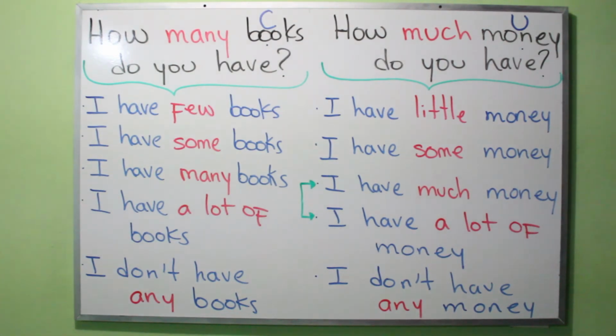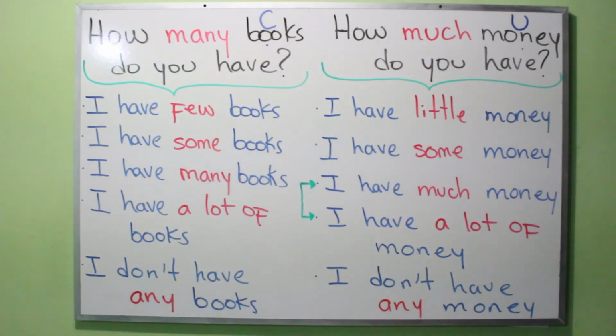If we pay attention in here, money has a U, right? Why does it have a U above it? Because money is an uncountable noun, right? So that's why it is using much. In the first question with books, we are using many. That's why. Much, uncountable; many, countable. So, how much money do you have?